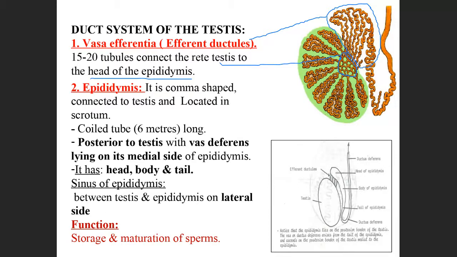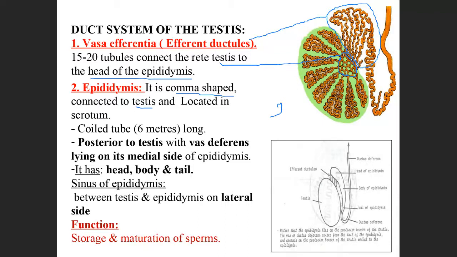Okay. So then, what is the epididymis? The epididymis is a comma-shaped structure. It is a comma-shaped structure connected to the testis. So where is it connecting?